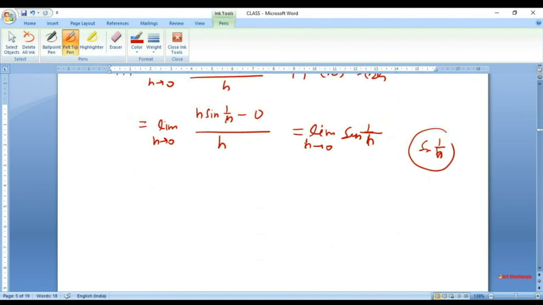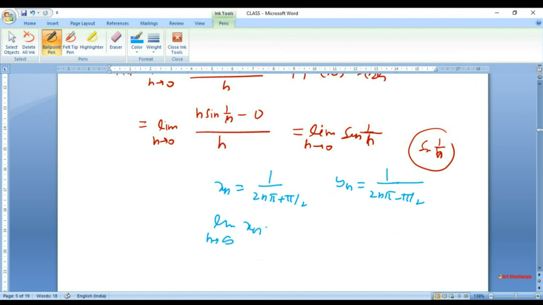What we will say is that we will create two sequences. Let's say we choose x_n is 1 over 2n pi plus pi over 2, a sequence, and y_n is 1 over 2n pi minus pi over 2. So these are the two sequences, and when n tends to infinity, this sequence tends to 0, and this sequence also tends to 0. So both these sequences tend to 0.